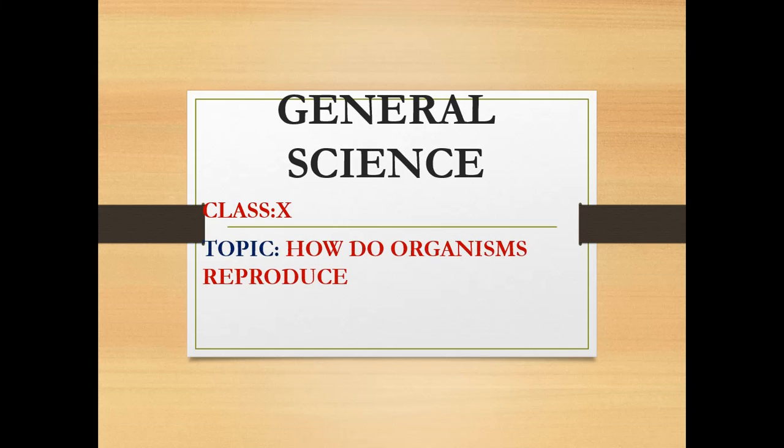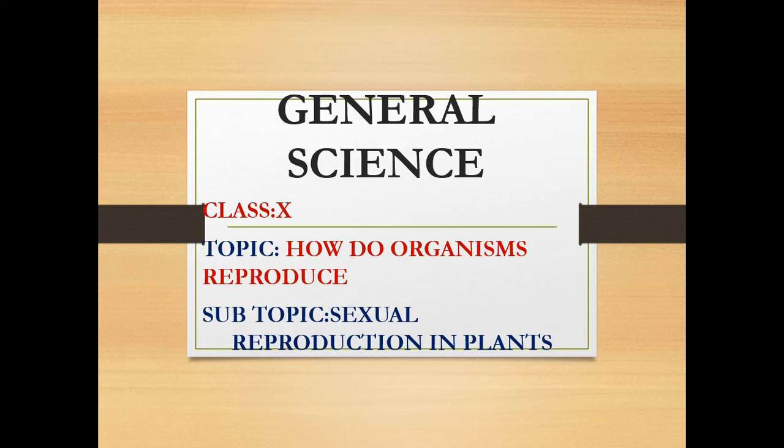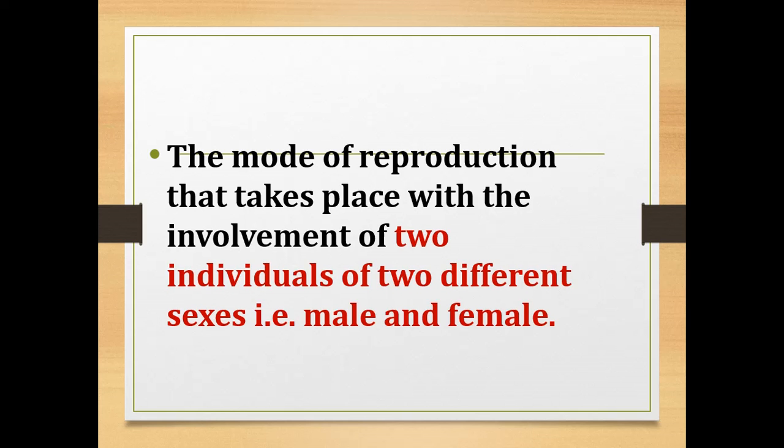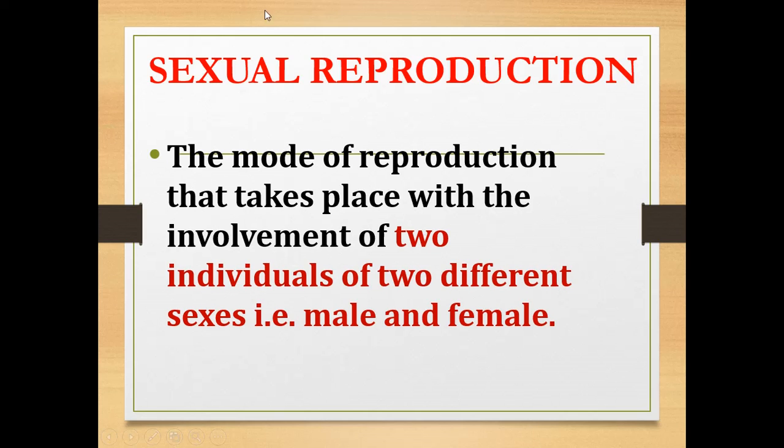Good morning, children. In this video we are going to see about sexual reproduction in plants. So first of all we can see what is meant by sexual reproduction. Sexual reproduction is the mode of reproduction which takes place with the involvement of two individuals of two different sexes.